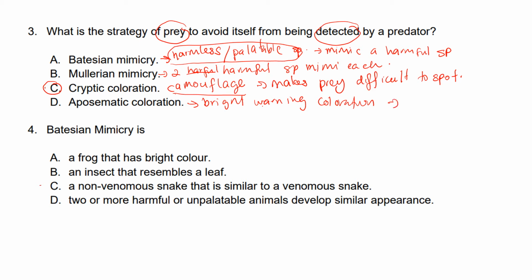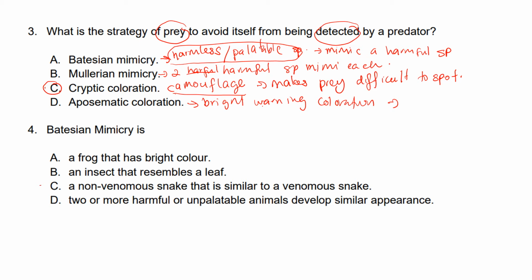For example, a poisonous frog. Okay, so a poisonous frog will have bright warning coloration. So this is so the predator will try to avoid eating that poisonous frog.